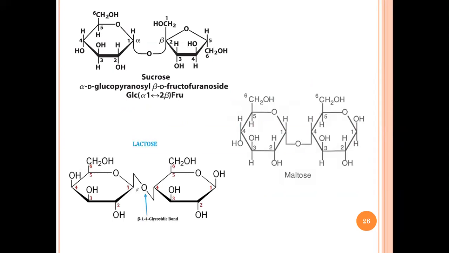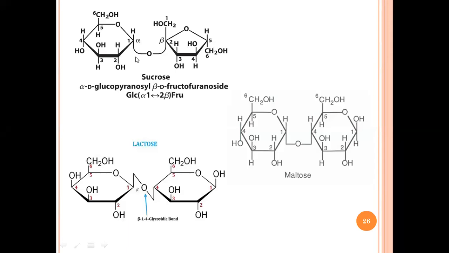So if you look at the structure of sucrose, I hope you all can see there are two molecules, one glucose and one fructose. In glucose, this is the anomeric carbon, where there is H and OH. In fructose, the numbering starts from here. You can see the first carbon is CH2OH. However, it's the second carbon which is the anomeric carbon in fructose. So when this first carbon of glucose and the second carbon of fructose react, they form a typical glycosidic bond. This bond is called a glycosidic bond.